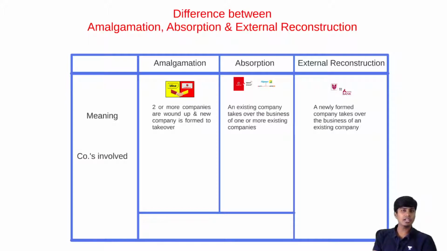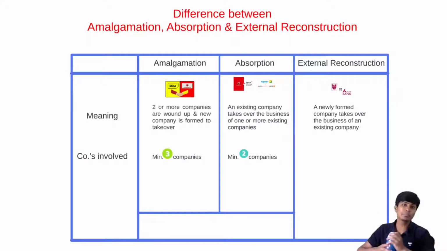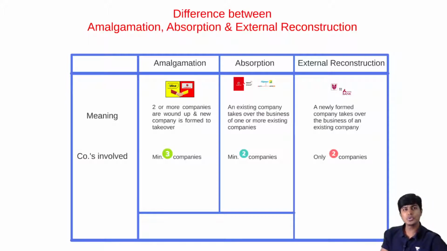Now, what I was mentioning to you people before, companies involved. How many companies are involved in amalgamation? There are minimum 3 companies involved. In the case of absorption, there are basically 2 companies involved, minimum. One company can absorb 2 companies at a time, so then we'll have 3, but I'm talking about only the minimum number. There are minimum 2 companies involved in absorption. In external reconstruction there are 2, and this 2 is not the minimum number. There are only 2 companies. So in external reconstruction, we have only 2 companies. There is a difference between only 2 and minimum 2.